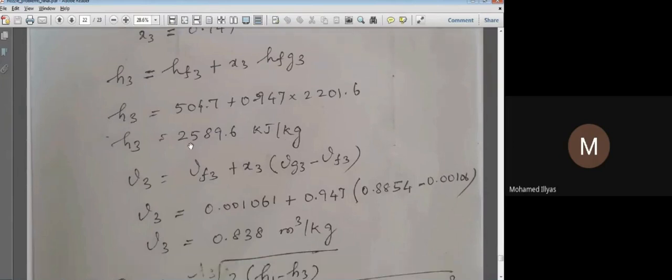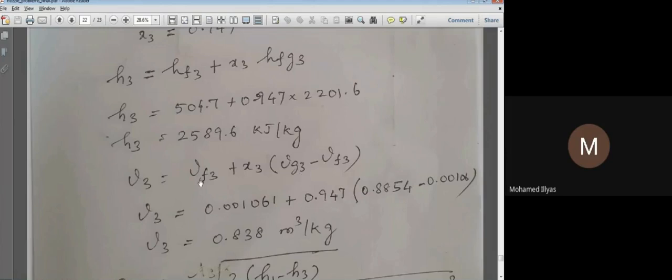Okay. So similar to our H, we can also write V. When H equal to HF plus X HFG3 and S equal to SF plus X3 SFG3, V can also be written as V equal to VF plus X3 VFG.